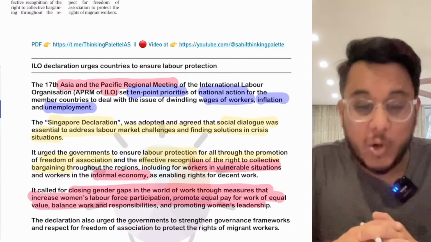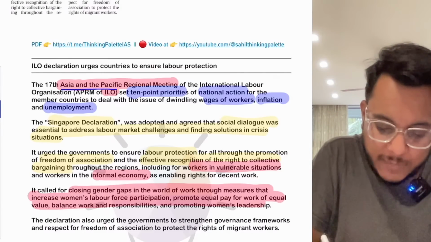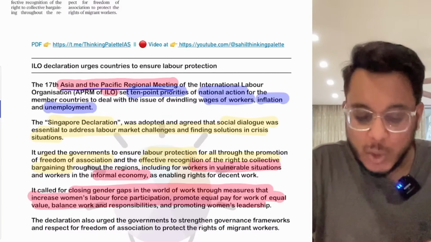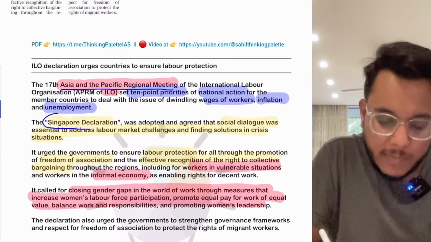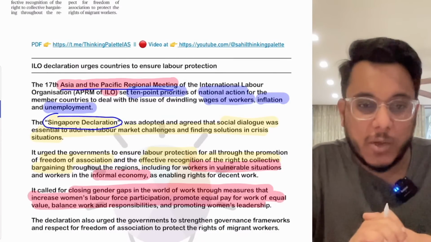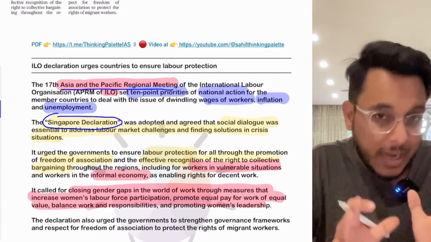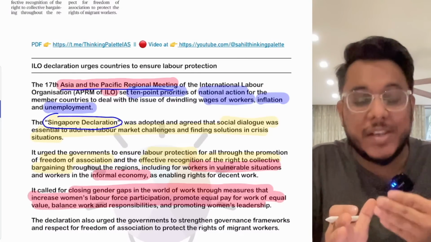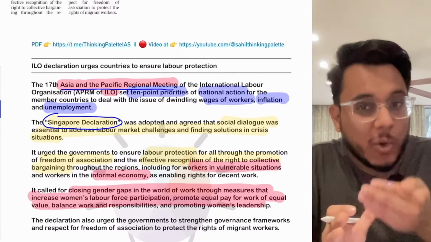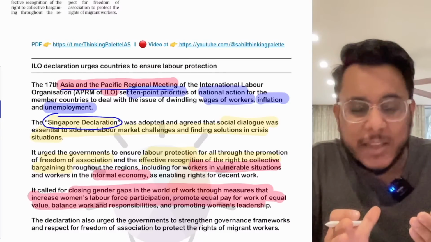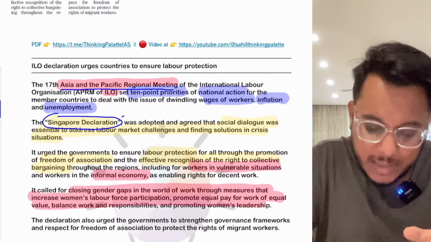So basically, guys, first of all, what has happened: the International Labour Organization's 17th Asia Pacific Regional Meeting has been held, and in this meeting they have taken up the Singapore Declaration. Understand this: in the prelims examination, questions from international organizations and international bodies are asked. For example, the question might be that recently the Singapore Declaration was in news, who released it, or what this declaration focuses upon. Already a question on the Beijing Declaration has been asked, so such questions are asked. So the Singapore Declaration has been released.